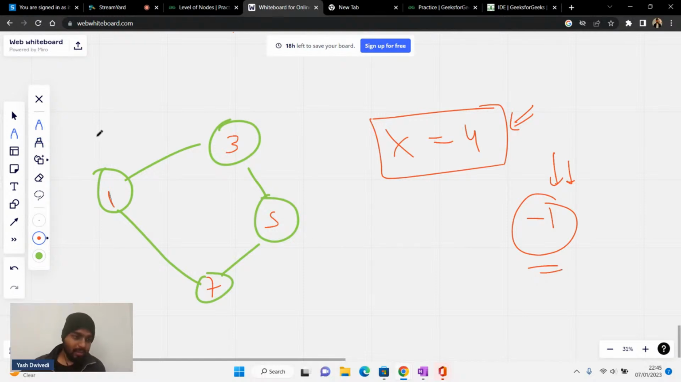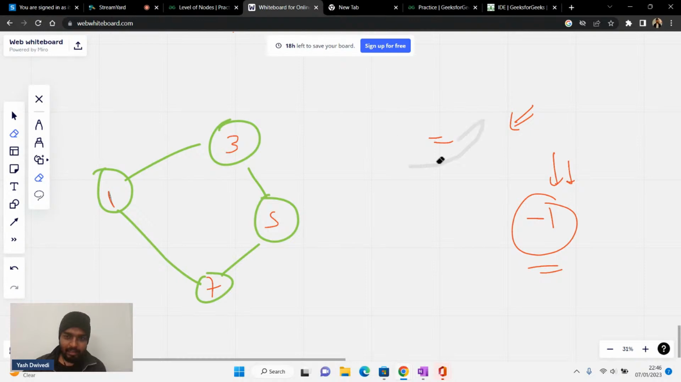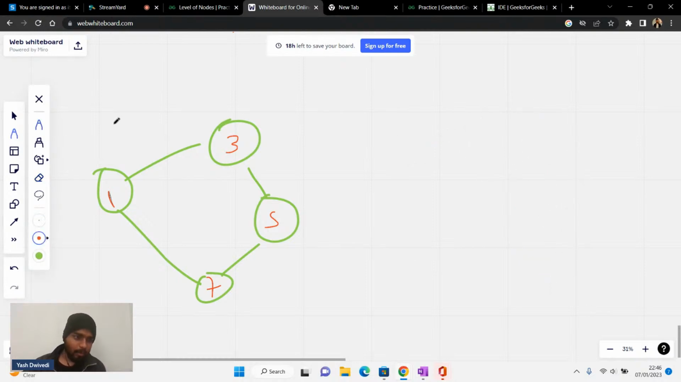Okay. Now, one more thing. Tell me, in this BFS graph, how many levels will there be? If I look at this graph properly, possibly this is one level. Let's say this is level 0. Let's say this is level 1. Let's say this point is level 2.